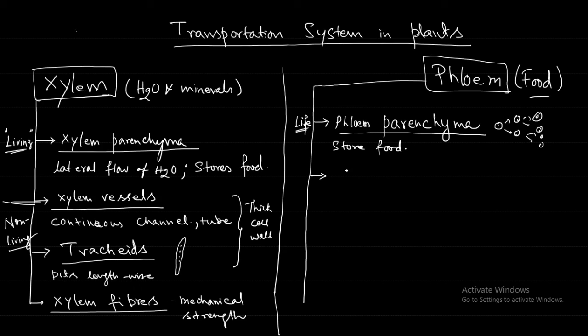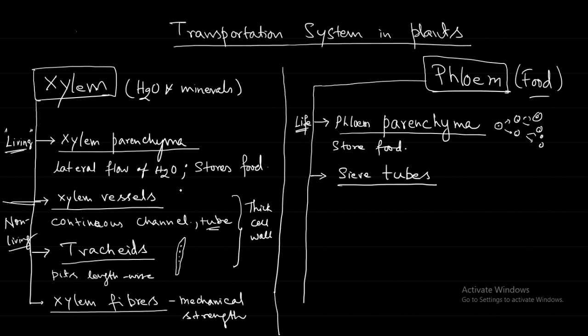You see the term here, tubes, and xylem vessels are also like tubes, continuous channels. So you can compare both of these. Xylem vessels are very thick, and the ends have large gaps, large holes, and on the side there are pits, like this. So that is the xylem vessel.